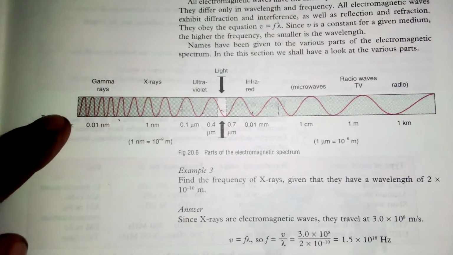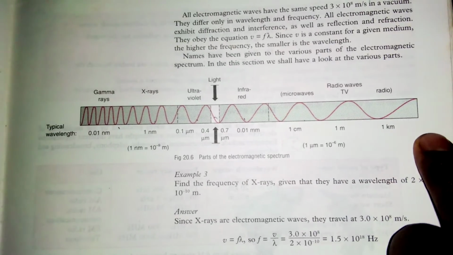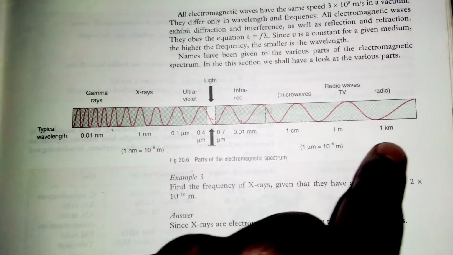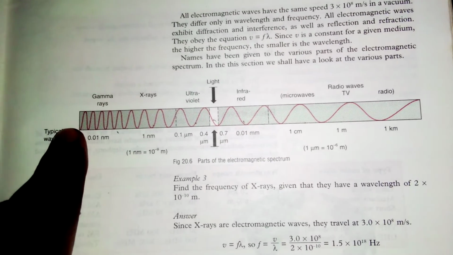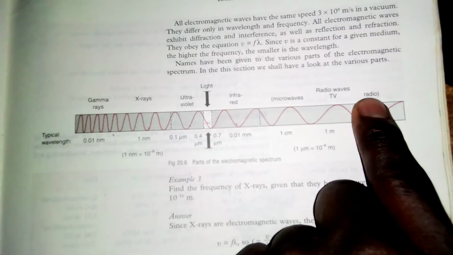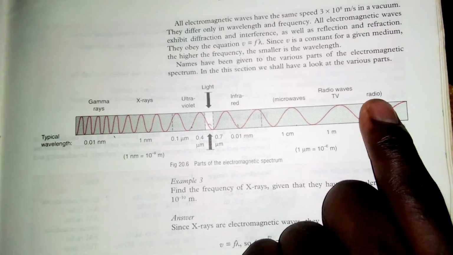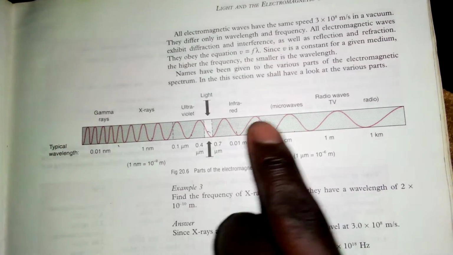So when you are moving from here, the wavelength increases. But when you move the opposite way, the wavelength reduces. So the frequency reduces as we move from gamma rays to radio waves, but the wavelength increases when moving from gamma rays to radio waves.